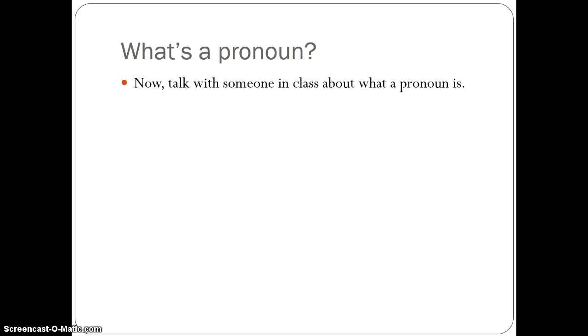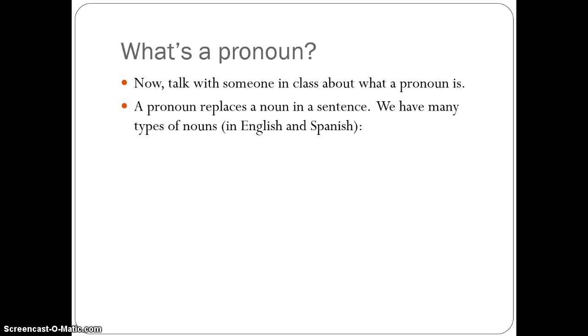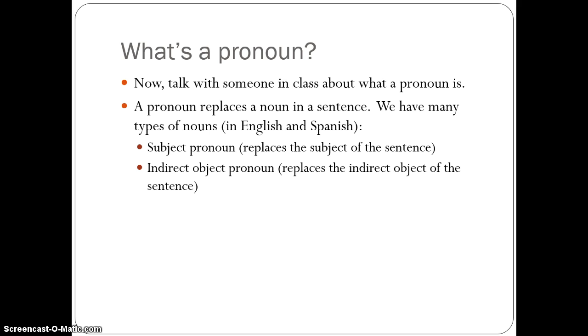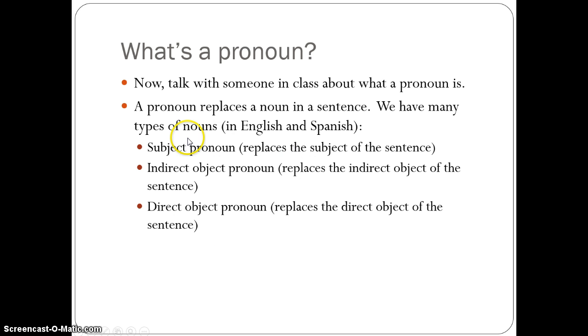Now let's talk about what a pronoun is. A pronoun replaces a noun in the sentence. We have many types of pronouns: a subject pronoun, an indirect object pronoun, a direct object pronoun. The subject pronoun replaces the subject of the sentence, the indirect object pronoun replaces the indirect object of the sentence, and the direct object pronoun replaces the direct object of the sentence. This is what we're working on today.